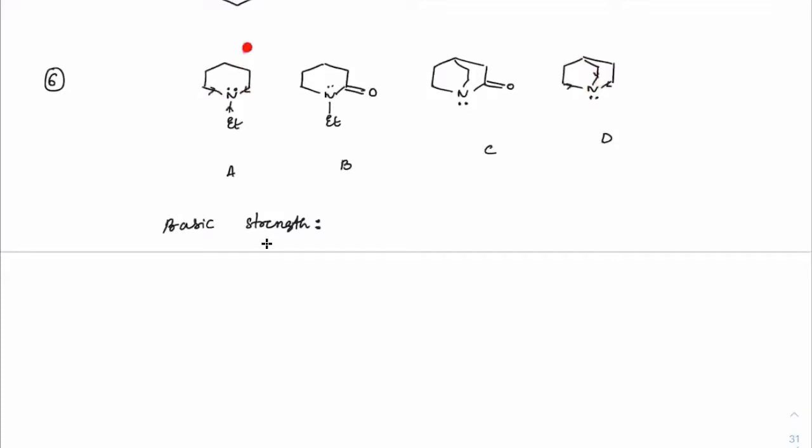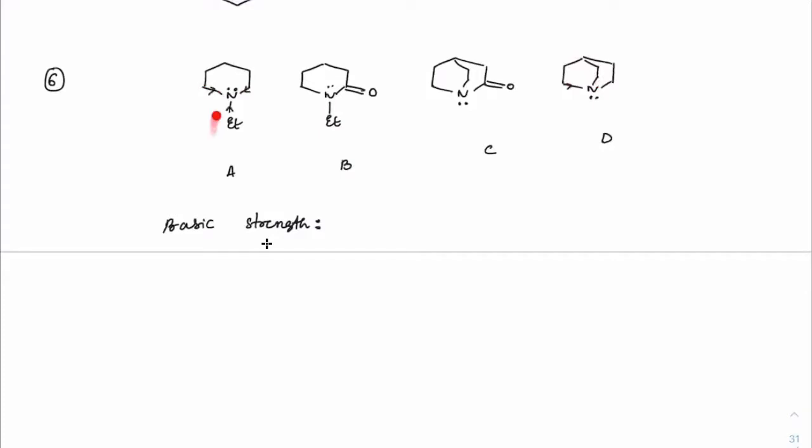So the difference here is about Bredt's rule, that the lone pair present on it will try to repel as much as possible, increasing the strain. So if that lone pair is replaced by a bonded pair, what would happen? Bonded pair will definitely help it to reduce the strain. So D will be better compared to that of A. Now, if it comes to B, B is completely delocalized. Therefore, this will be the least basic.